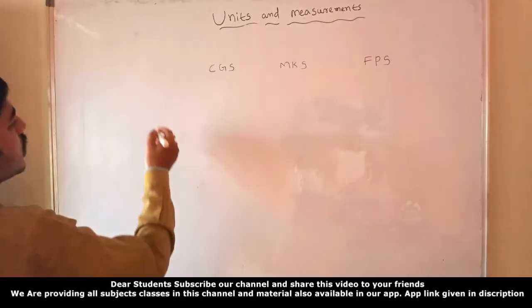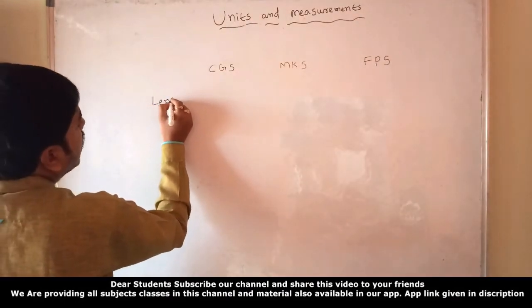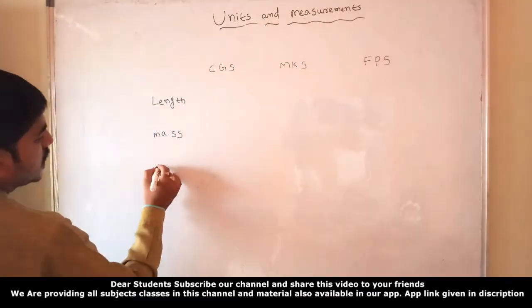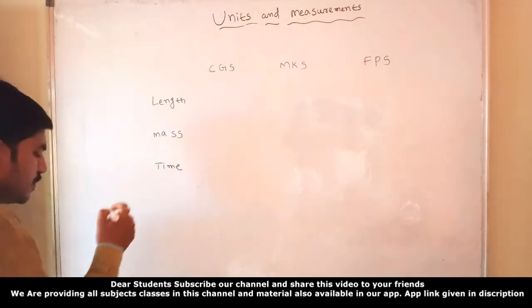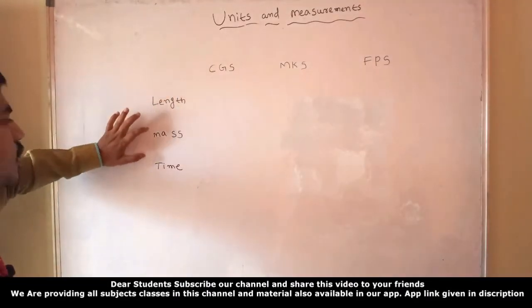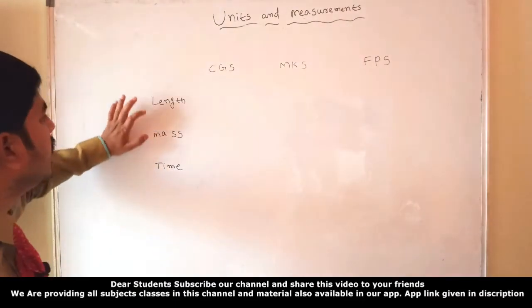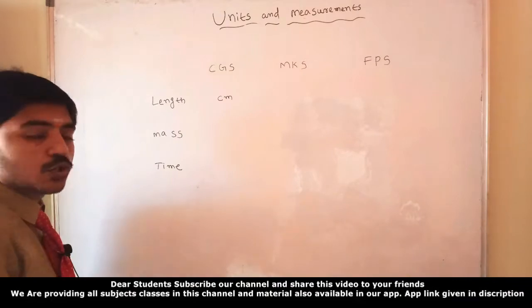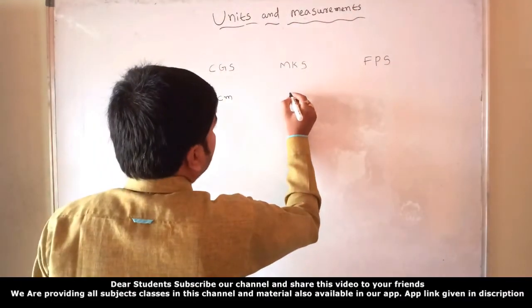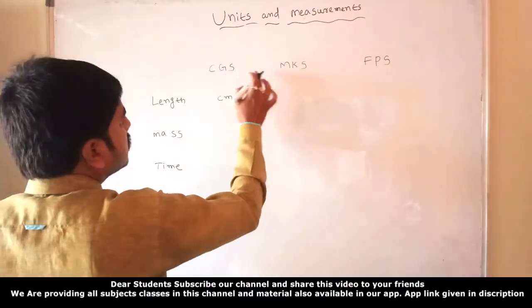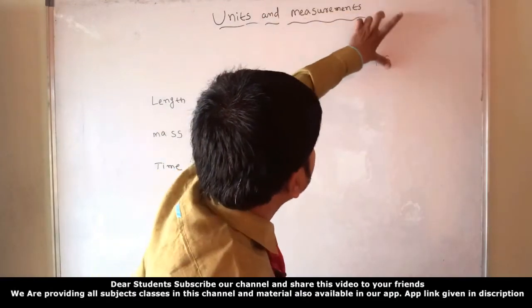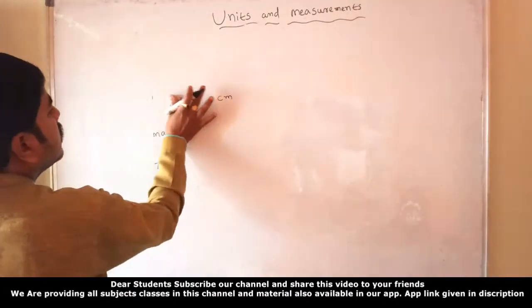Here I want to write length, mass, and time. These three fundamental quantities were there in olden days. Length was calculated in the CGS system in centimeters. I'll write it here very easily: length, mass, time.